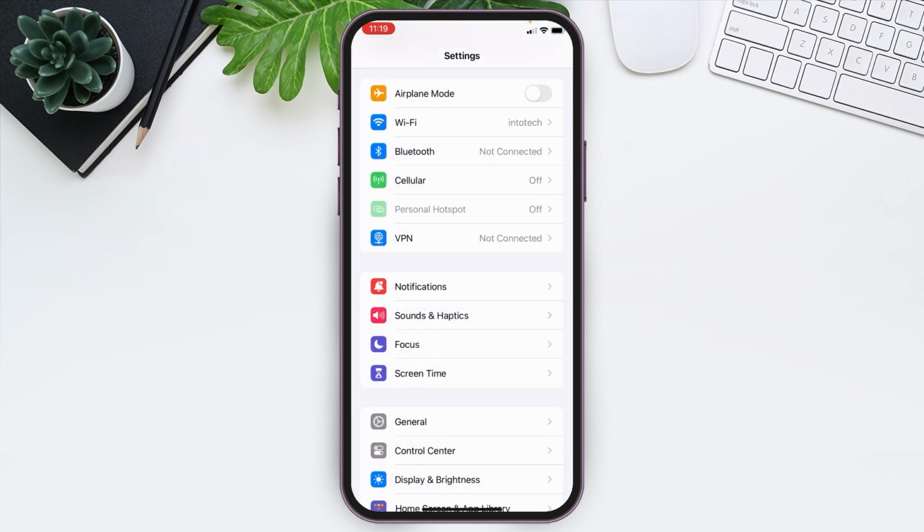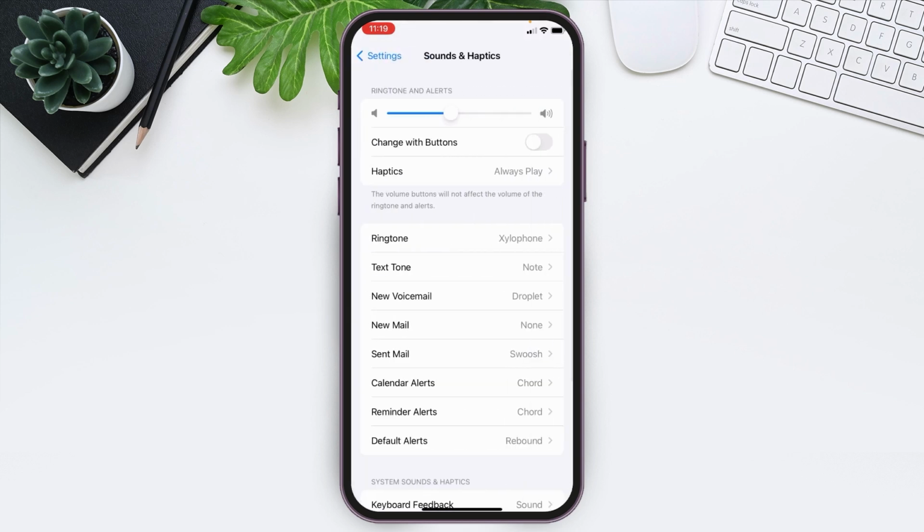Now, another step is to go on the option sounds and haptics. Make sure the ringtone and alert sound is full volume. Right now you can see that mine is in the middle. Now if you want to increase, all you need to do is tap on that option and bring it to the right side.